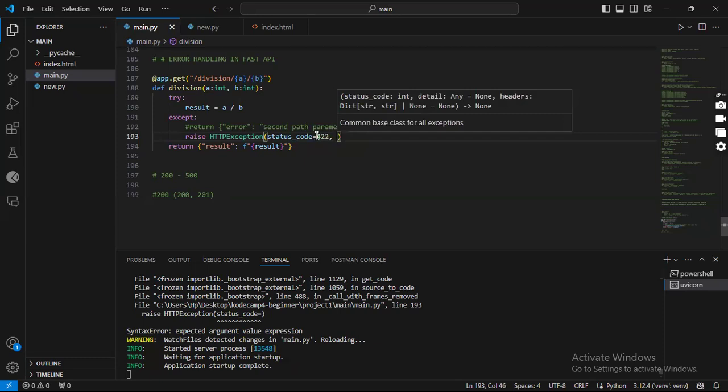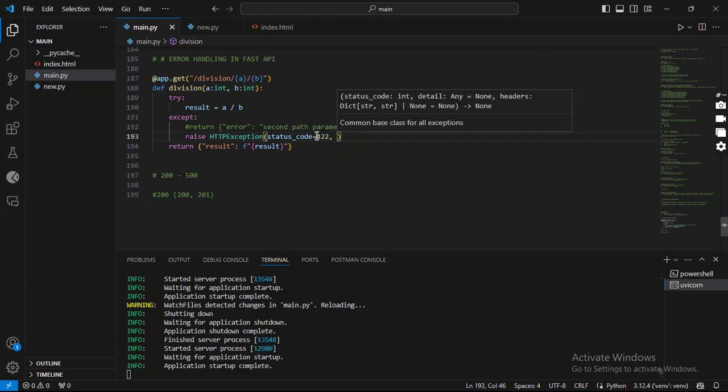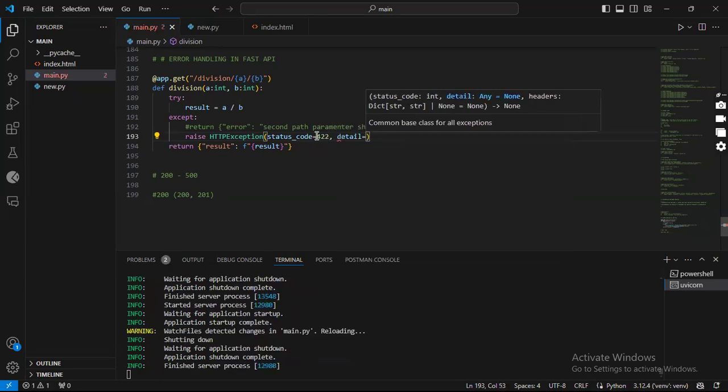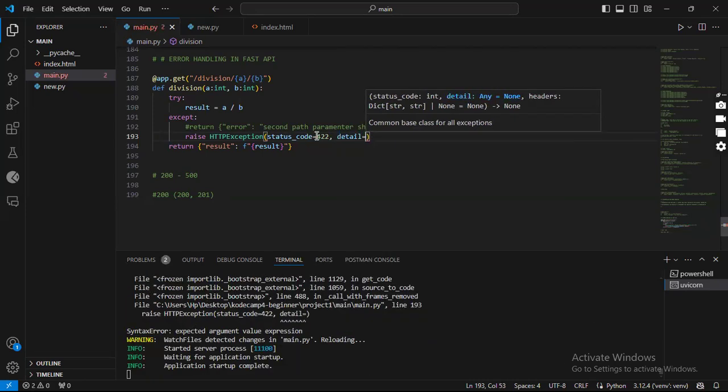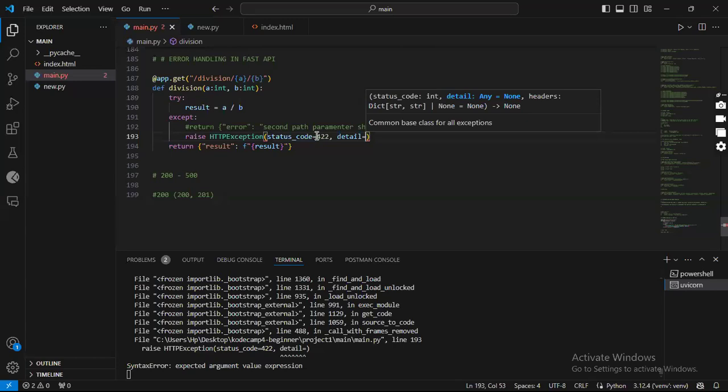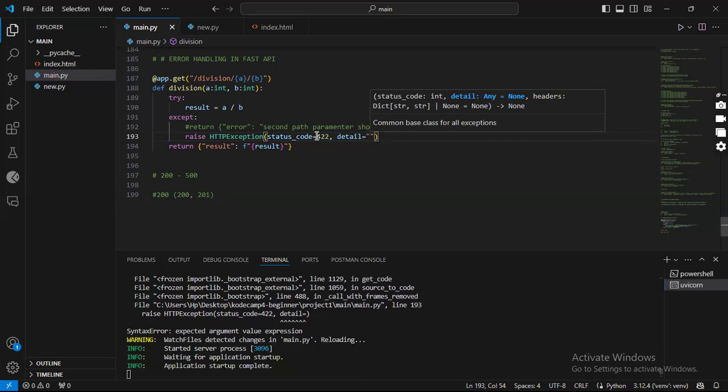That's where you come here and provide another parameter for detail. This detail could be a number, an integer, a Boolean value, or a string value. But most of the time, it's usually a string value that contains information pertaining to what causes the problem.